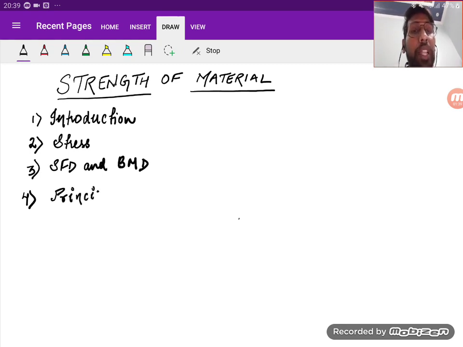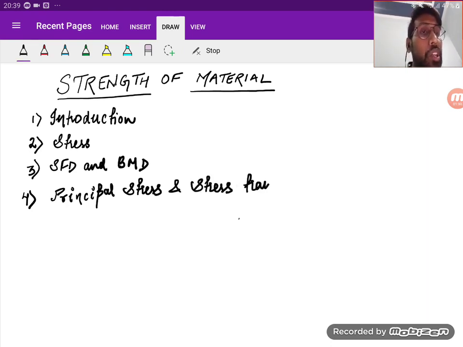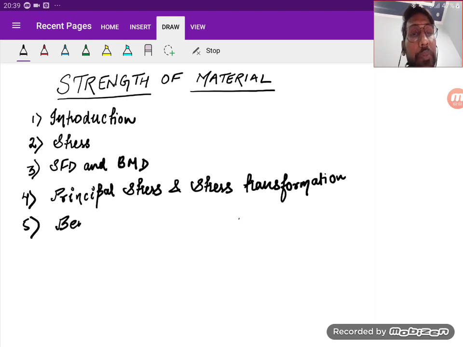Fourth, we are going to study about principal stress, which you may know as complex stress, that I'm saying as principal stress, and stress transformation. Next, fifth, after the principal stress, we study about bending.